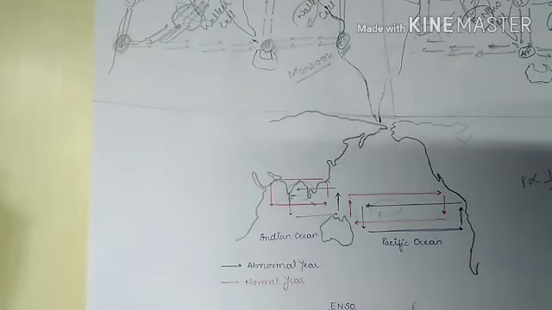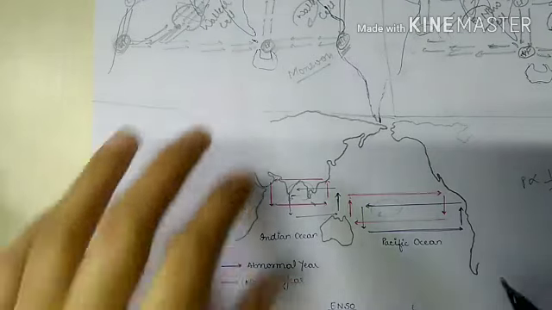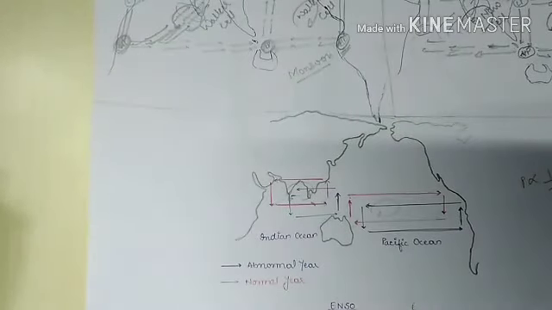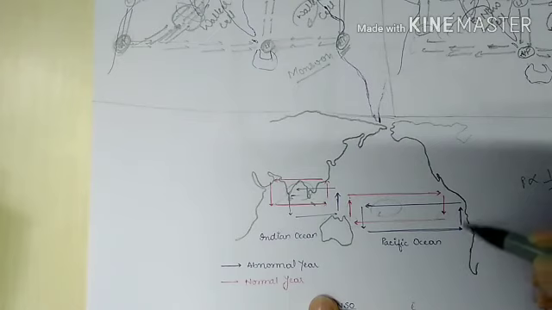But during El Nino years, that is during negative Southern Oscillation, what will happen is the prevailing low pressure over the coast of Peru. Because we have warm water, that is the El Nino current, it causes warm water to come over the Peruvian coast.